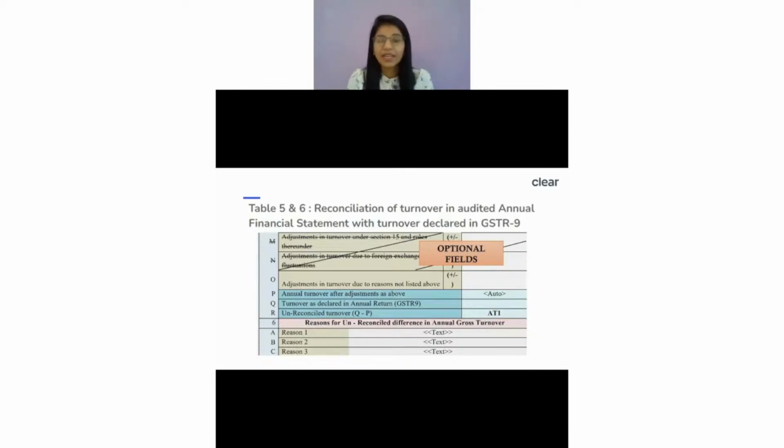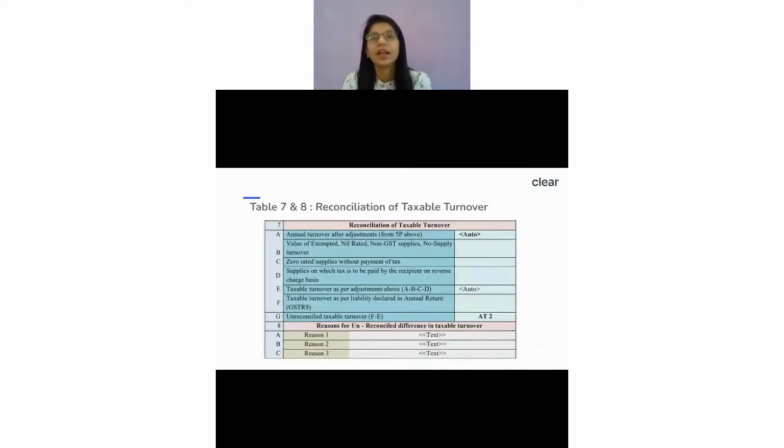All right. So here we talked about table number 5 and 6. Now let's move to the next table. Now we are talking about the reconciliation of the taxable turnover. Till now it was the gross turnover, which also included your exempt supplies, the non-GST supplies and all. Now we are talking about the reconciliation of the taxable turnover.